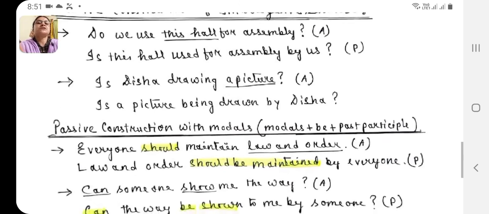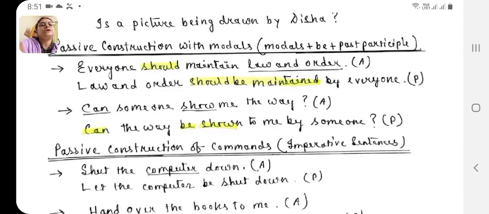Now, passive construction of modals. How to do it? Modal, then be, then the past participle form. This is the passive construction in modals. Now, see, everyone should maintain law and order. Here, should is the modal and law and order is the object. Now, how to change it? Law and order should be maintained by everyone. Again another sentence, interrogative: can someone show me the way? Here can is the modal and way is the object. Can the way be shown to me by someone?